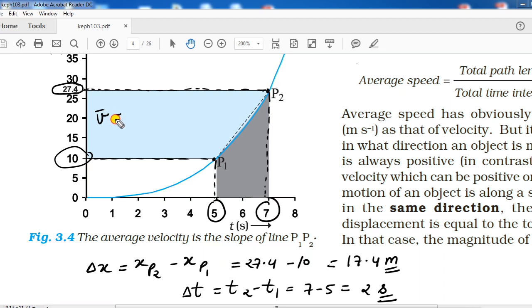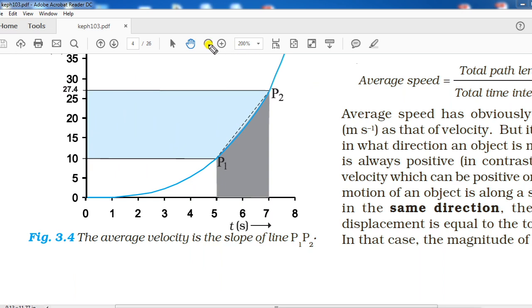Now we are able to calculate average velocity. Average velocity in this case will be delta x 17.4 divided by delta t 2 seconds. The answer will be 8.7 meter per second.